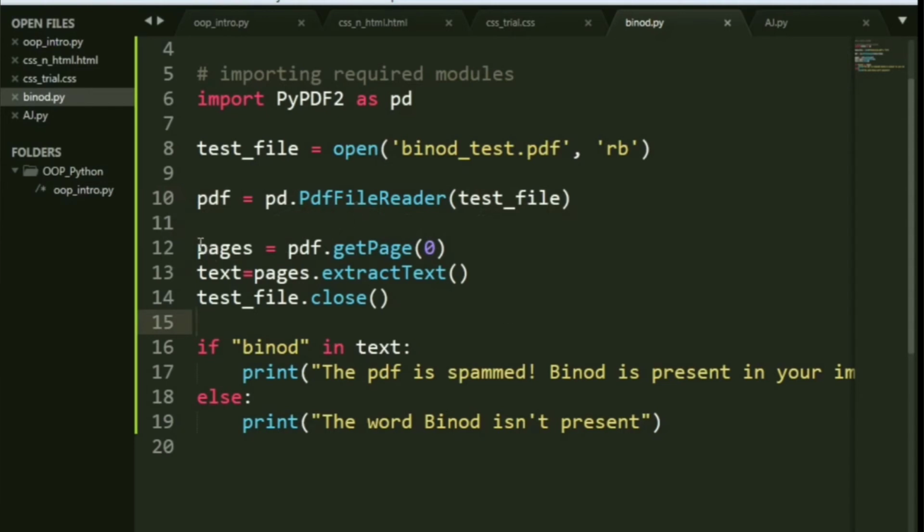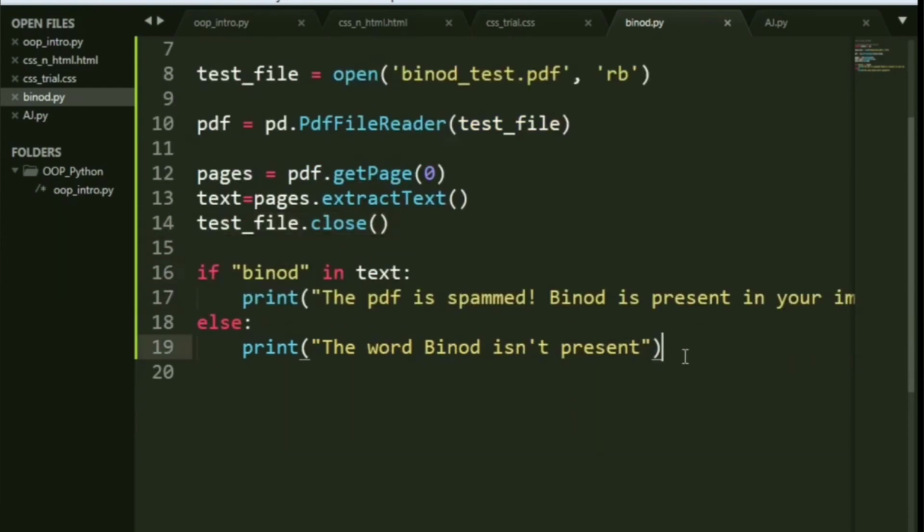Next, we make a variable pages, and pages holds the page number. No matter what page number you are starting from, let's say you have a 3-page extract and your pages are numbered 47, 48, 50, anything, your PDF file here will start being numbered from 0. So you will have pages 0, 1 and 2. First, I'm saying check page 0 using the get page method. Next, I'll extract the text into another variable. And remember to always close the file.